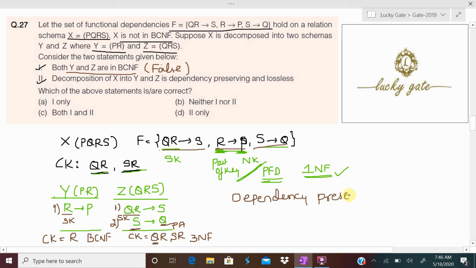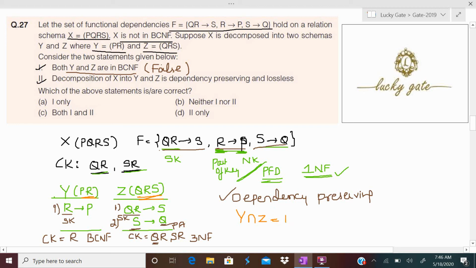And it is also mentioned in the question lossless decomposition. Now when can I call the decomposition lossless? Here look, what is Y intersection Z? Y is PR, Z is QRS.